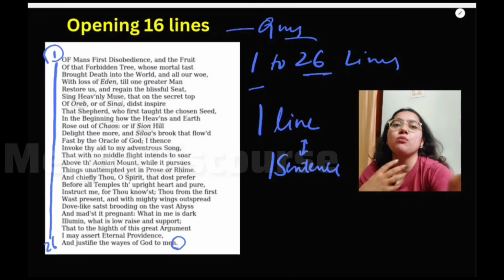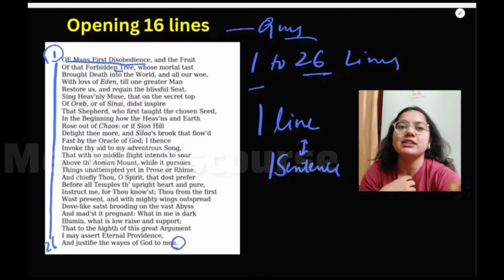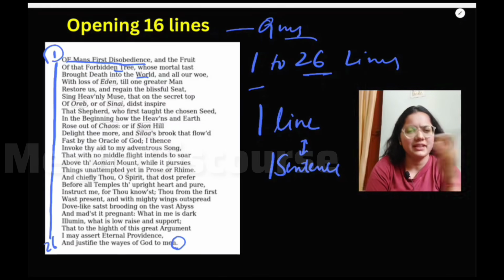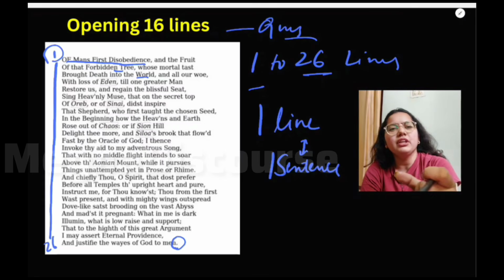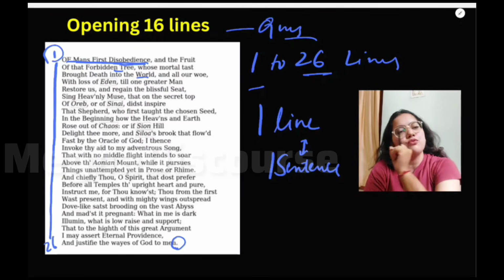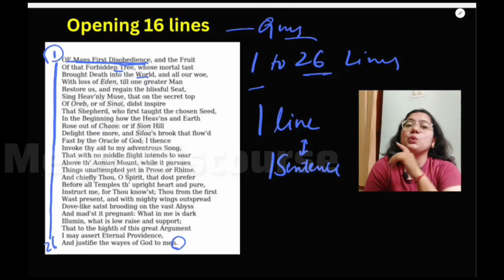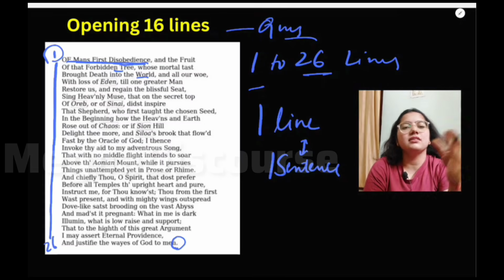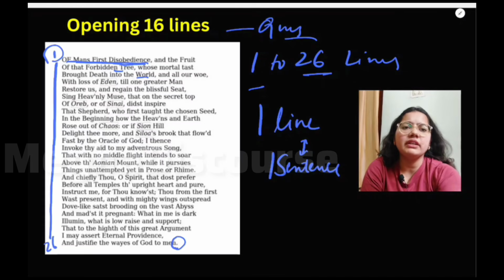So basically this begins: Of man's first disobedience, and the fruit of that forbidden tree, whose mortal taste brought death into the world. I will not read the whole text. I will just tell you the main ideas shortly. Here Milton is saying that he would write a kind of poetry in which he would talk about man's first disobedience, that it was the first time that man was being disobedient towards God, right? So this is the story that John Milton is telling in this poem. And here you should know that he is taking help from the heavenly muse.